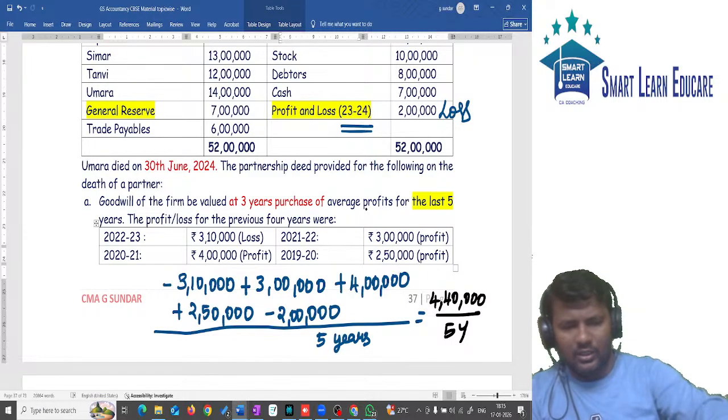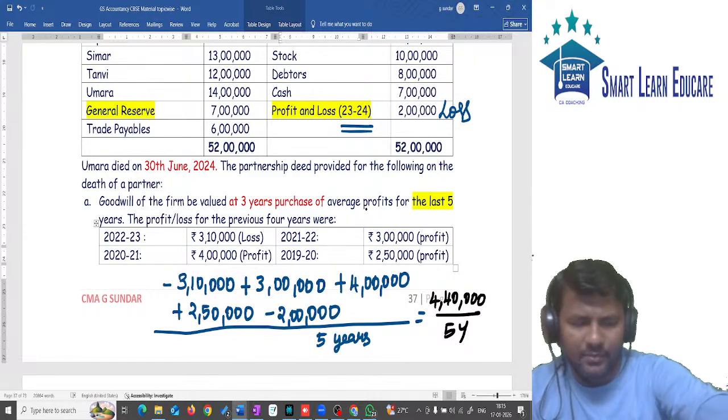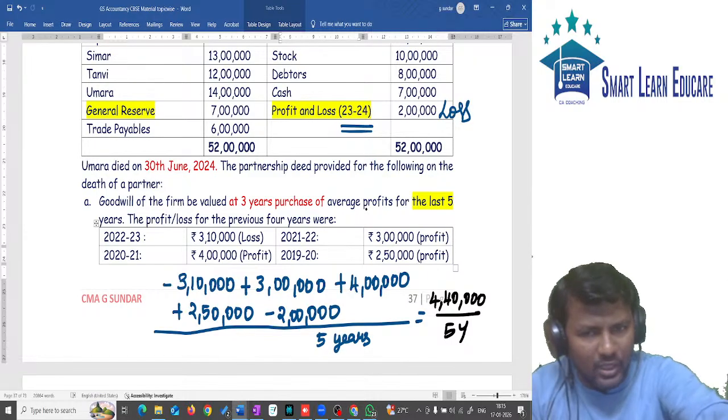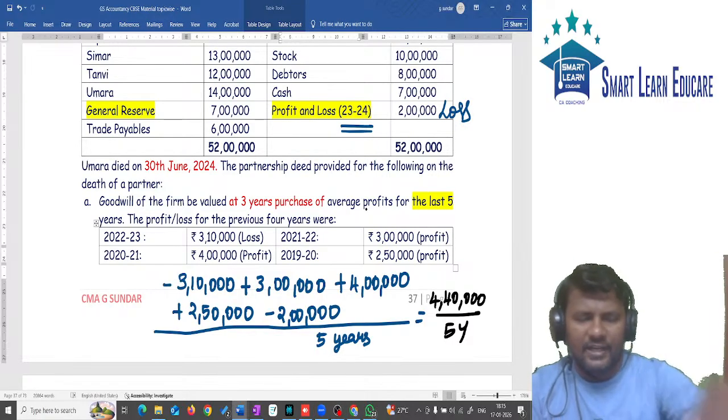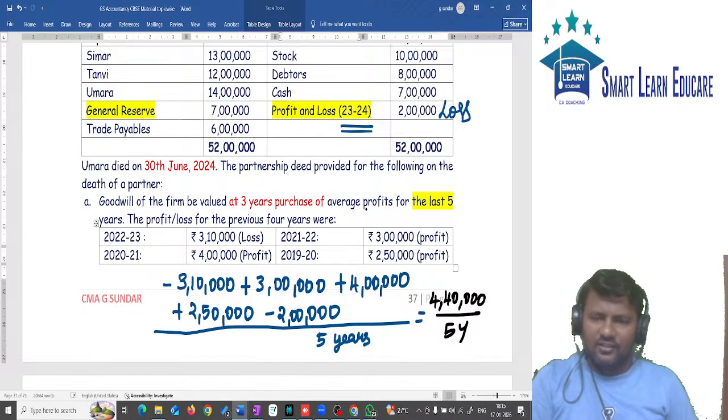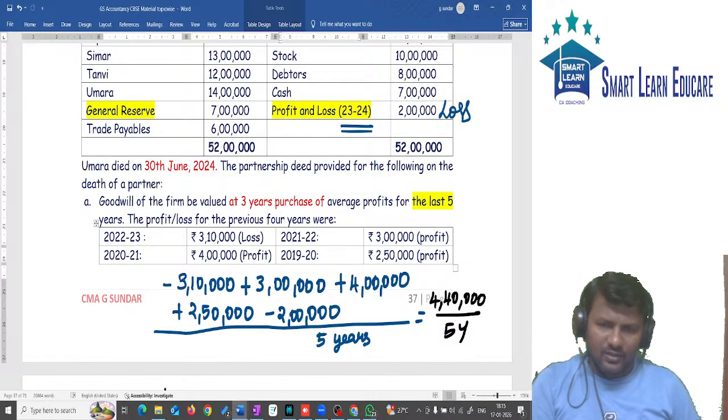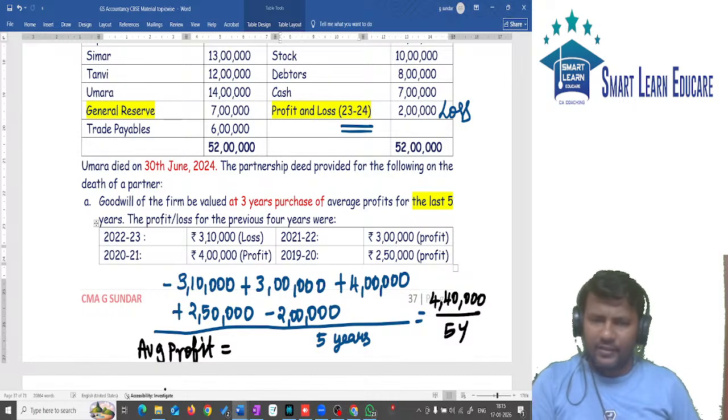Some people would have added this 2 lakh also as profit, but that should not be added. It is not a profit, it is a loss. So 4,40,000 divided by 5 years, you will be getting the average profit as 88,000. Average profit is 88,000.